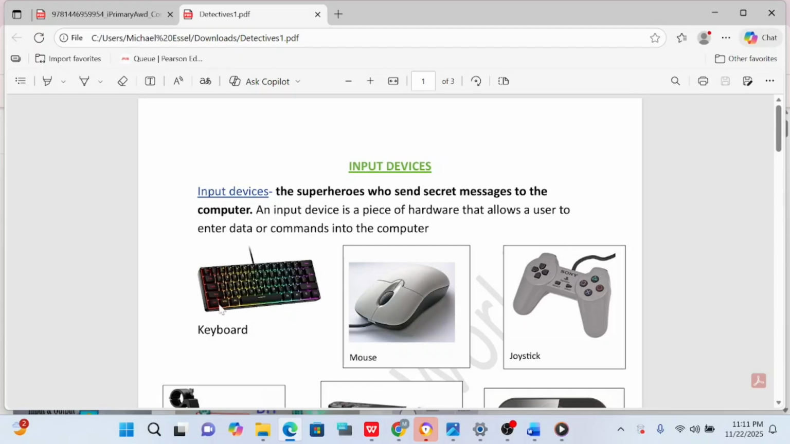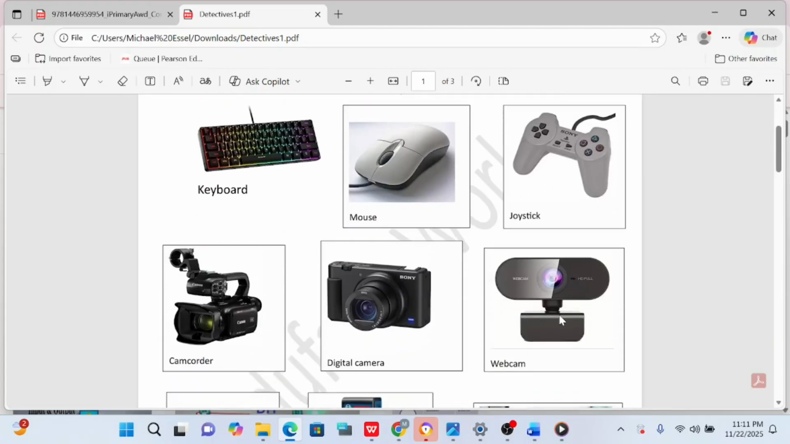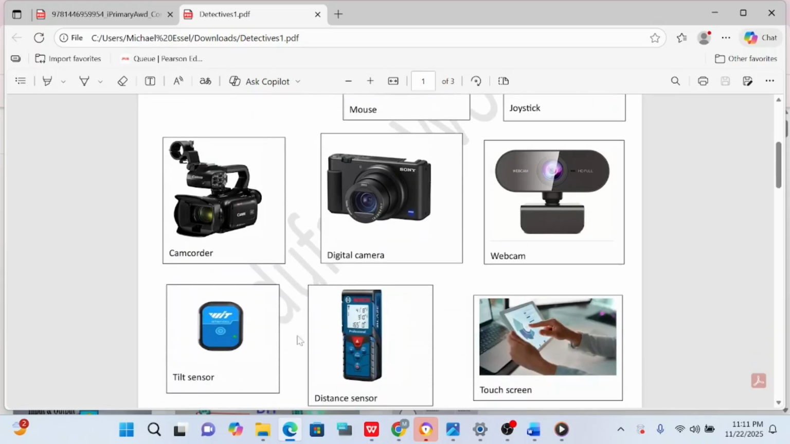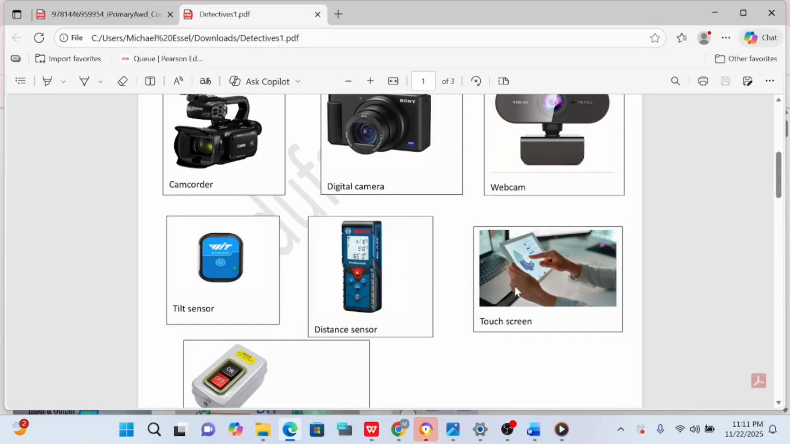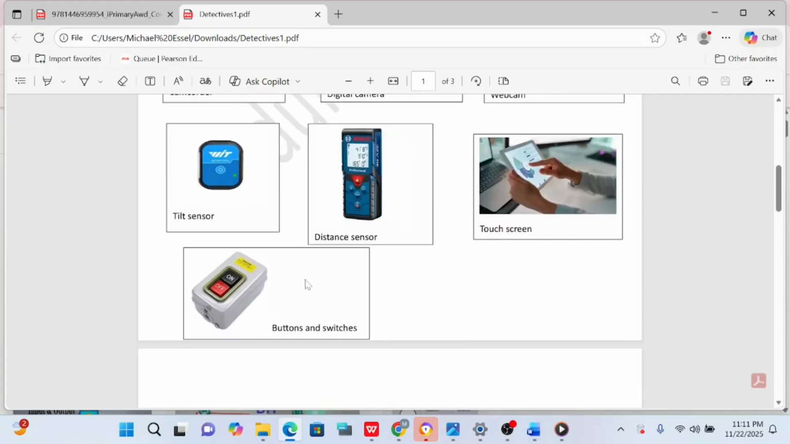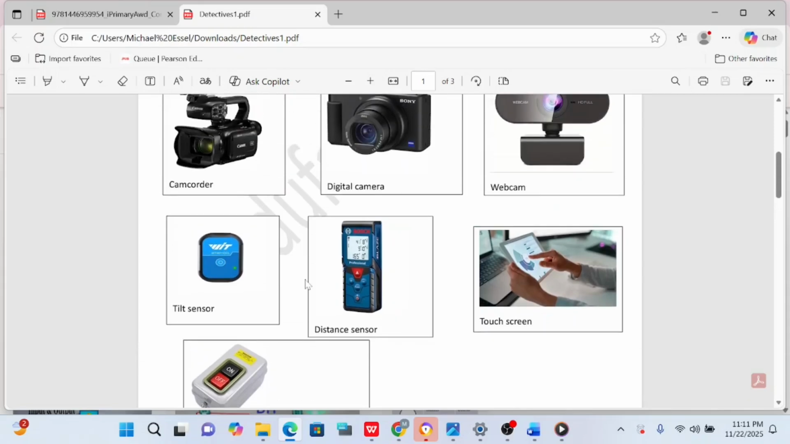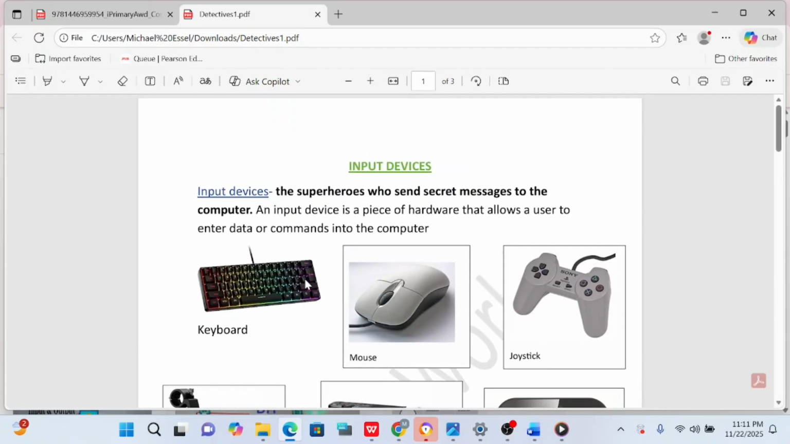We have keyboard, mouse, joystick, camcorder, digital camera, webcam, tilt sensor, distance sensor, touch screen, buttons, and switches. Alright, these are the superheroes who have been sending secret messages to the computer. So we have 10 superheroes here.